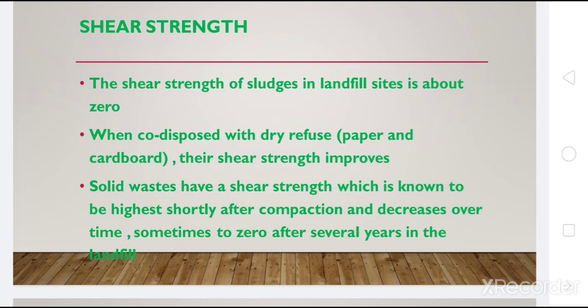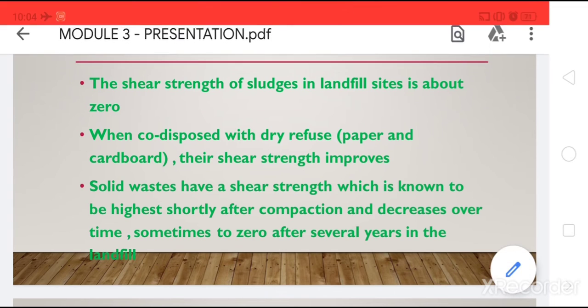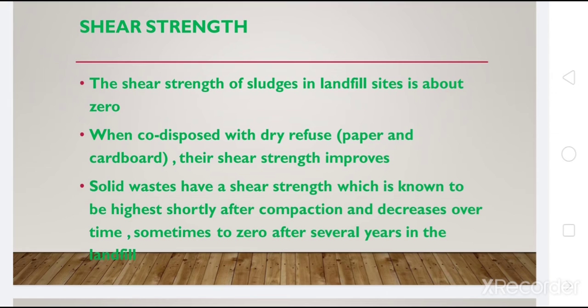Usually sludges, those liquid or semi-solid materials that form out of solid waste, will have zero shear strength. But when these sludges get mixed with other dry refuse like papers, cardboards, or metals, the shear strength improves.